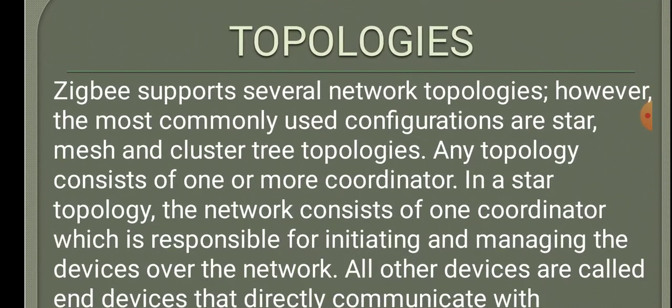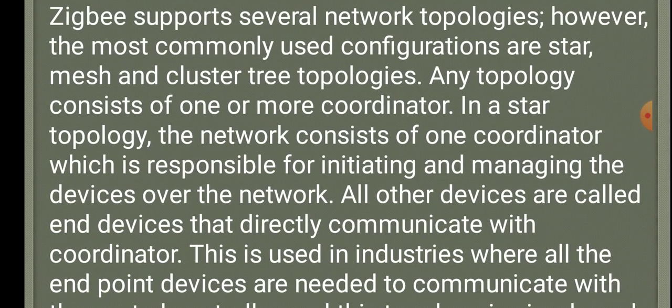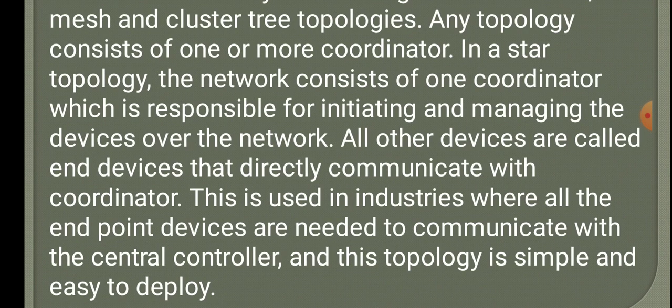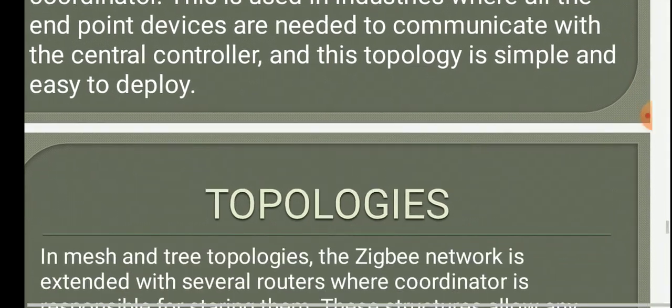Topologies. ZigBee supports several network topologies. However, the most commonly used configurations are star, mesh, and cluster tree topologies. Any topology consists of one or more coordinators. In a star topology, the network consists of one coordinator which is responsible for initiating and managing the devices over the network. All other devices are called end devices that directly communicate with the coordinator. This is used in industries where all the endpoint devices are needed to communicate with a central controller, and this topology is simple and easy to deploy.